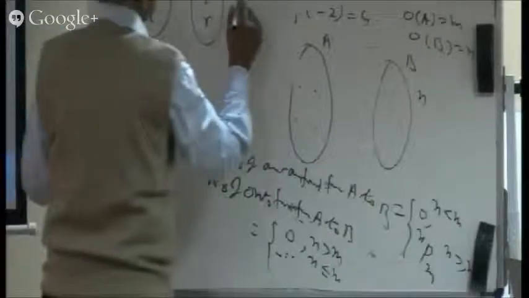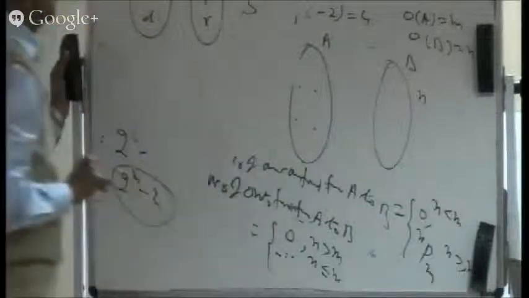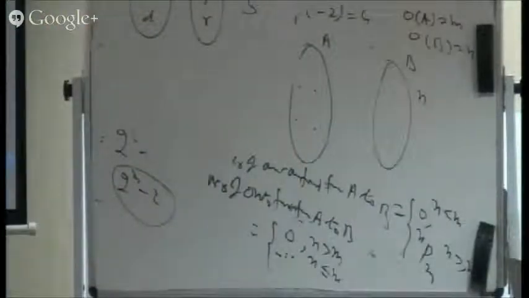And how many onto? Total number of functions, they are available. 3 raised to the power 4. Now the question is, how many of them are onto? No, that's the wrong answer. I expected that you are going to give me that answer.